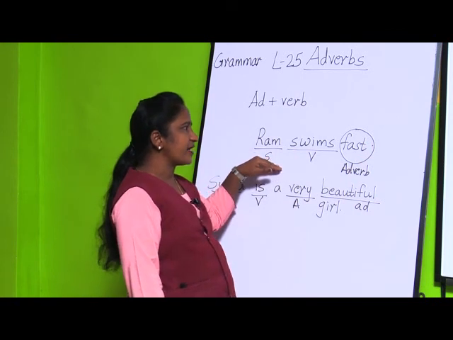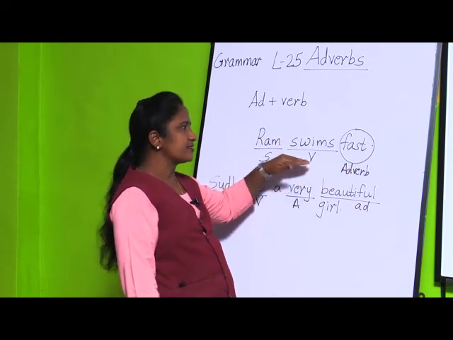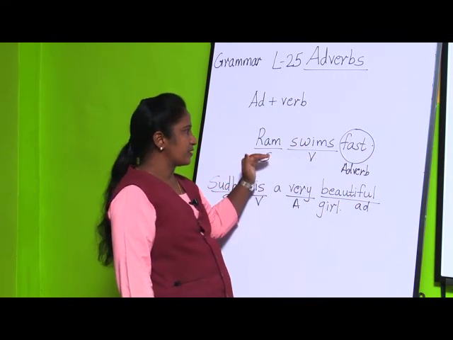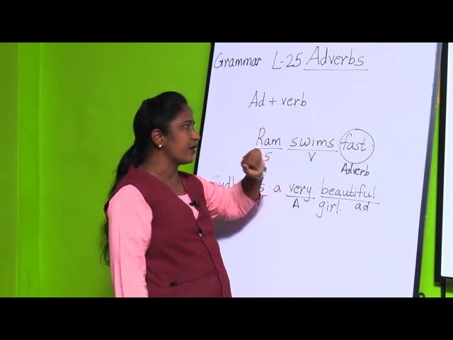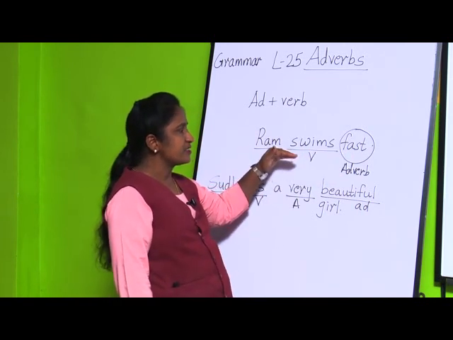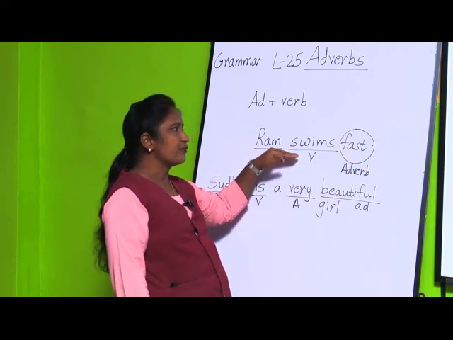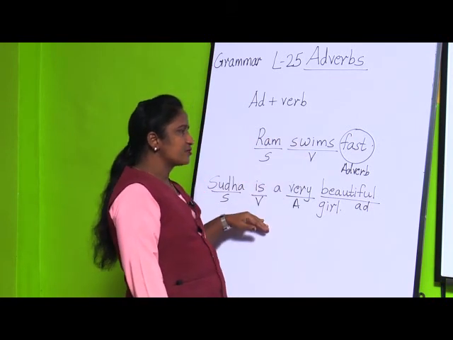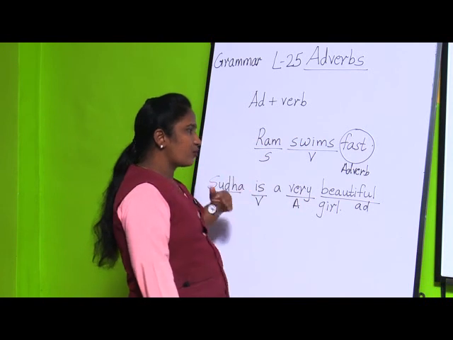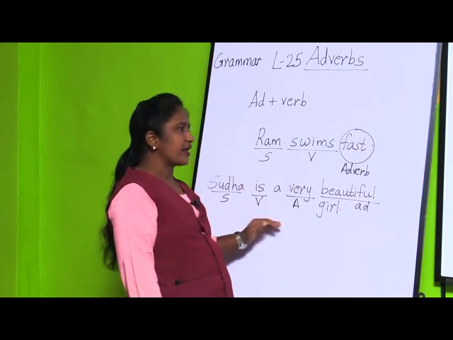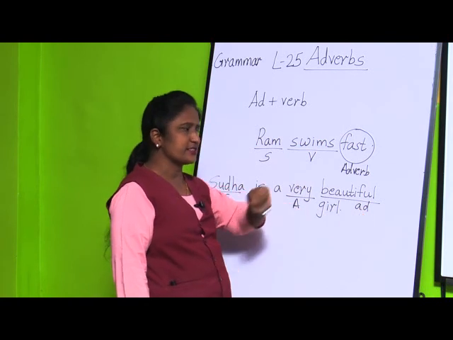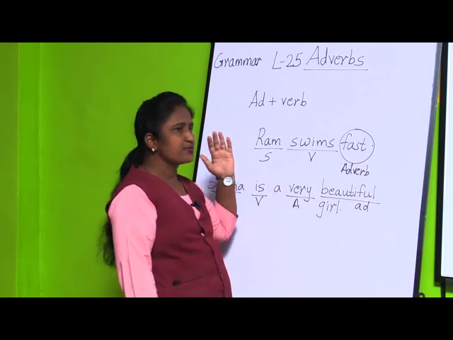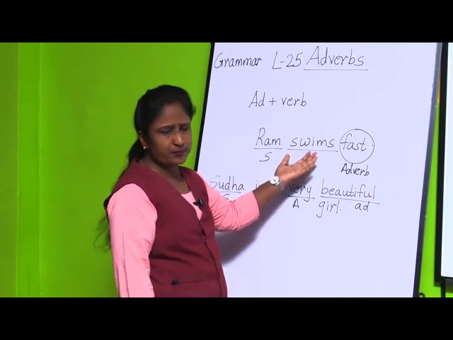In the first sentence, it tells more about the verb, that is, in what way. Ram swims fast: fast is an adverb and the verb is swim. But in the second sentence, the adverb also tells more about an adjective. Beautiful is an adjective, but how is she? Very beautiful. So an adverb tells more about an adjective also, and more about a verb also.